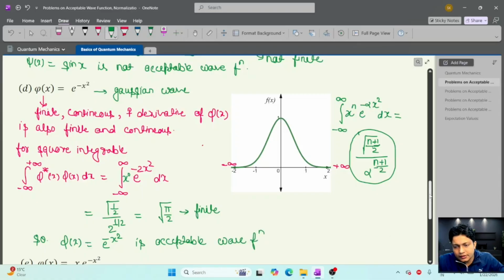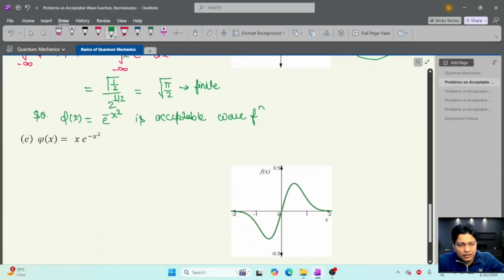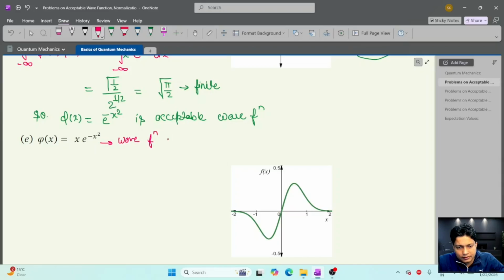And this is the wave function for the harmonic oscillator ground state. Similar problem is here. This is the wave function for the excited state of harmonic oscillator. This is the wave function of the first excited state of harmonic oscillator. So here we can see the plot of x e to the power minus x square.